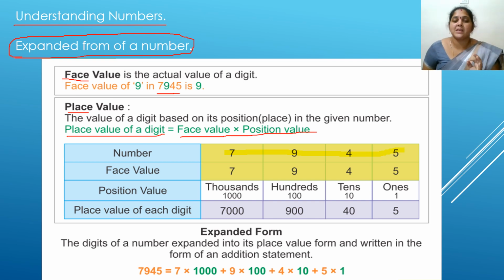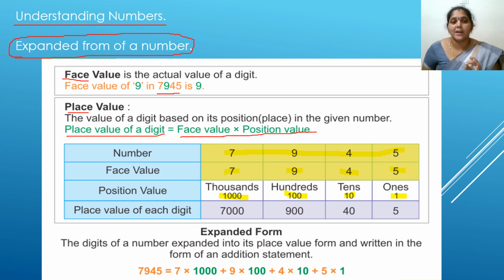Now I am going to see the face value of the digits here. What is the face value of 7 here? 7 itself. What is the face value of 9? 9 itself. Face value of 4? 4 itself. Face value of 5? 5 itself. Now what is the position value of 7 here? 7 is in which place value? Coming from the back: ones, tens, hundreds, thousands. 7 is in the place value of 1000. 9 is in the place value of 100. 4 is in the place value of tens. 5 is in the place value of ones.